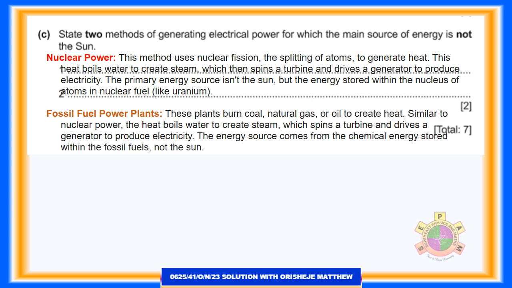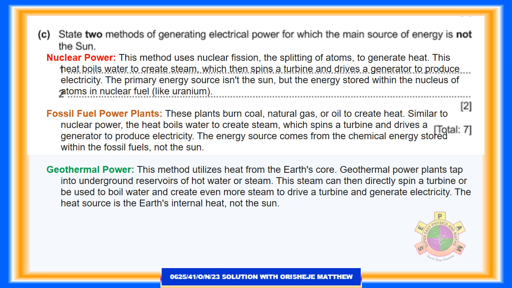Fossil fuel power plants. These plants burn coal, natural gas, or oil to create heat. Similar to nuclear power, the heat boils water to create steam, which spins a turbine and drives a generator to produce electricity. The energy source comes from the chemical energy stored within the fossil fuels, not the sun.